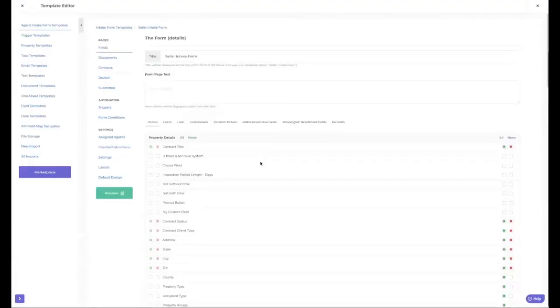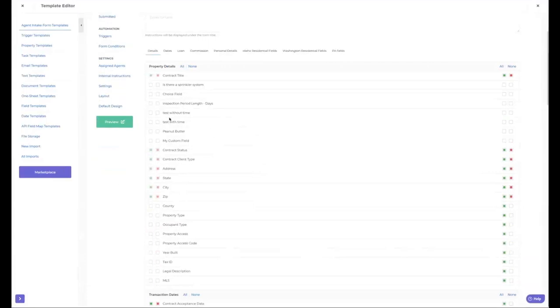And this seems to kind of throw some people off, where the left side is what you see when the form is initially being filled out, as Andrew's showing there. The right side is what you'll actually see once it's been pushed over for review and approval. And I've definitely seen some weird stuff where you might have triggers set for a certain field, but when it gets pushed over to you, that field isn't showing. The system's not going to be able to find it, doesn't know what that value is going to be, that trigger won't activate. Yeah. So it's really important to know the difference between those two sides.